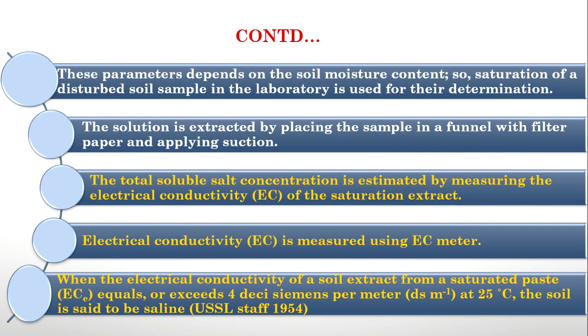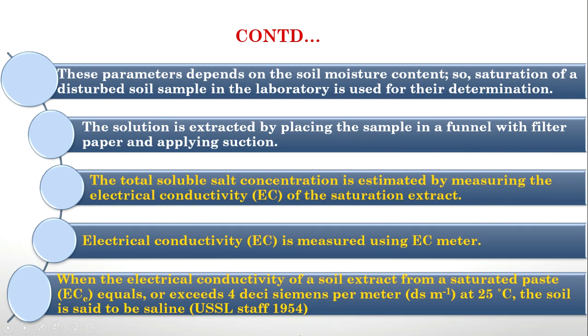We will take the extract or the solution out of the soil by applying some suction force. So you will get the extract of solution from that soil. And now we will use an EC meter for detecting the electrical conductivity of that saturation extract. So this is the method by which we will measure the electrical conductivity of a particular soil or water.